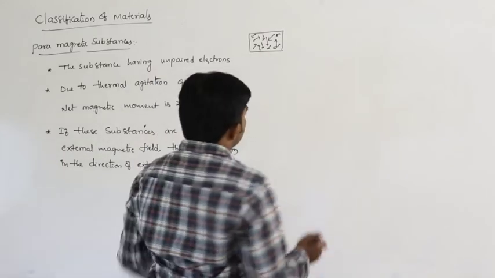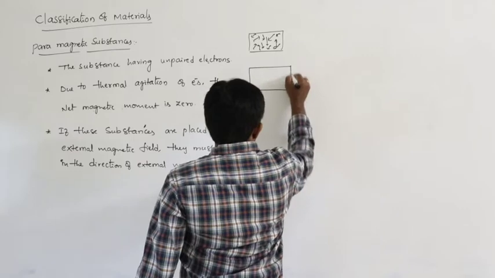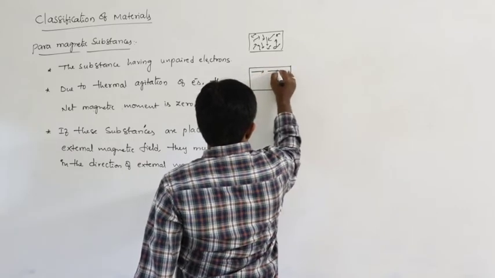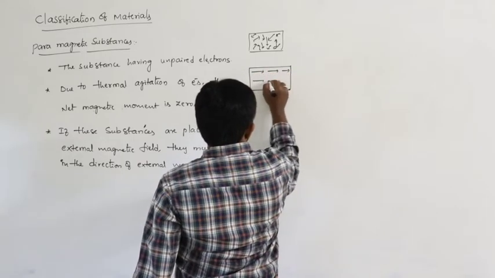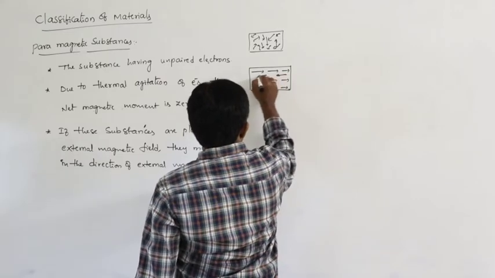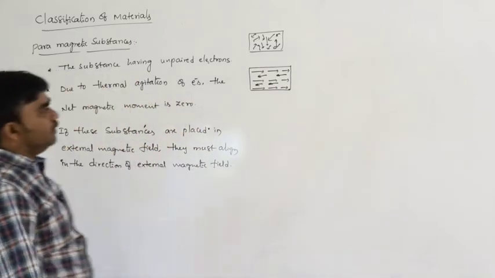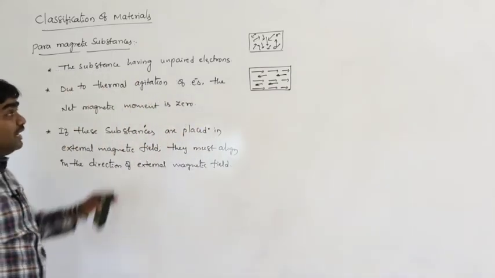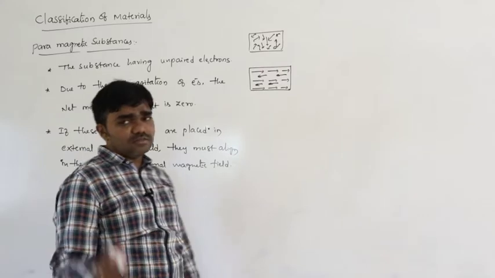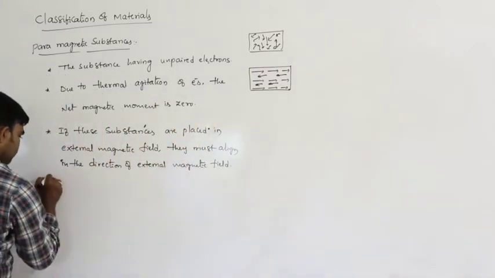If this is placed in the external magnetic field, the electrons are arranged in the direction of the external magnetic field. Some are arranged in the opposite direction, or some are arranged in the direction. So due to that, the net magnetic moment of the system is not 0.